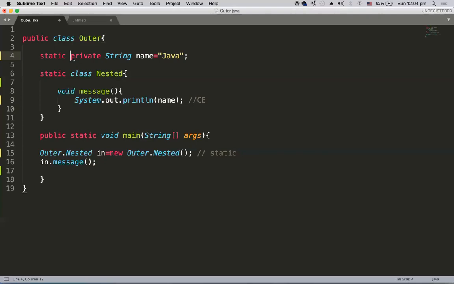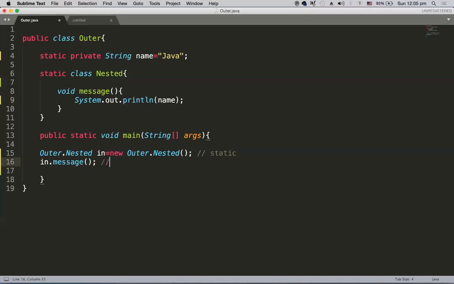So static private, these are two modifiers, right? Modifiers can be in any order. It can be private static or static private. There is no problem. Now a static nested class accessing a static member, that is possible. Now there will not be any compile time error. Now this works fine. In order to have this behavior, we require an object of this nested class, because this nested class, even though it is static, has a non-static member. In order to call non-static members, we require an object. So that's why Outer.Nested in = new Outer.Nested(), in.message().